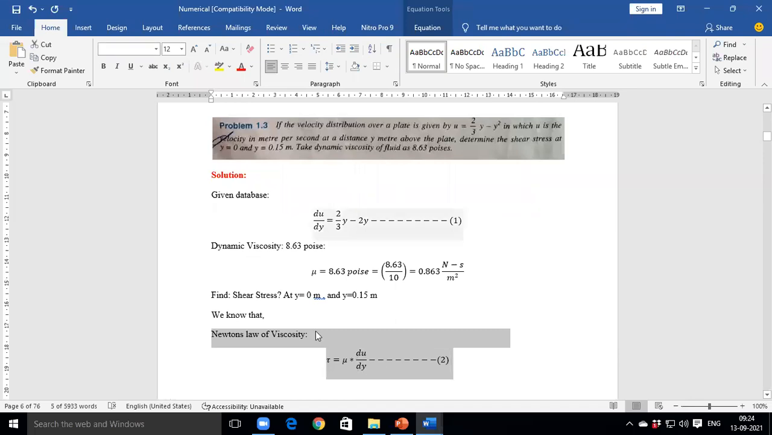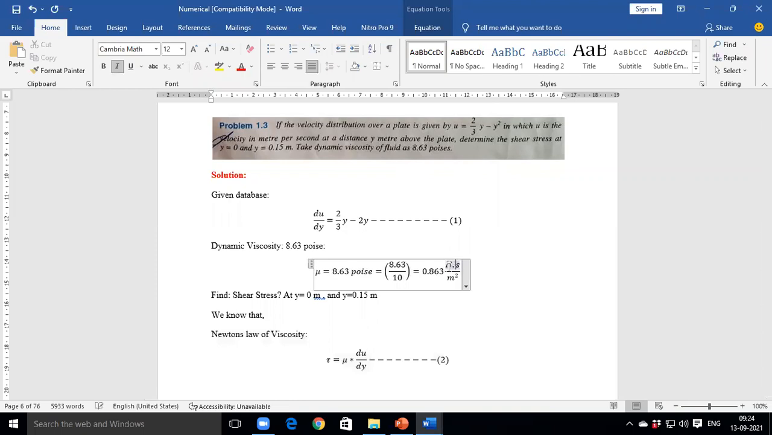Here du by dy is a velocity distribution and it is found from equation number 1. And mu is a dynamic viscosity and its value is given as 8.63 poise. How will you convert 8.63 poise into Pascal second? 1 by 10 into whatever the value is given in poise, means 8.63 into 1 by 10. That is Pascal second or Newton second per meter square.